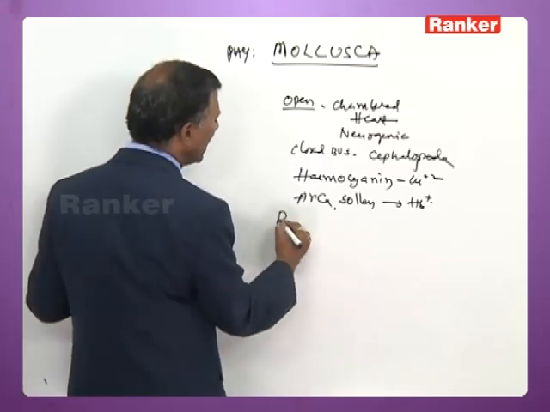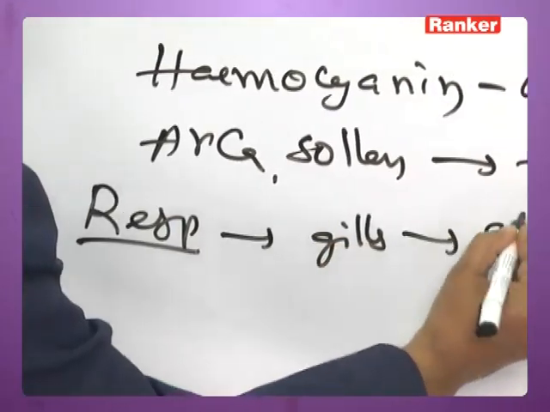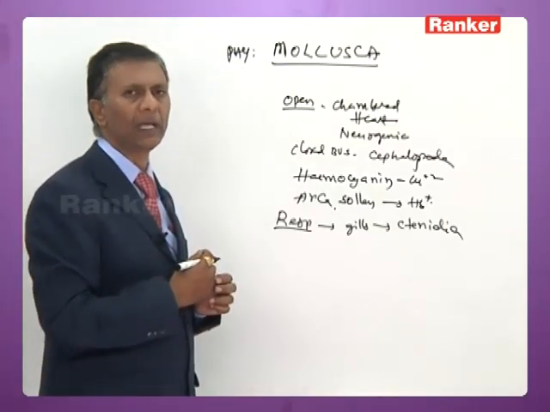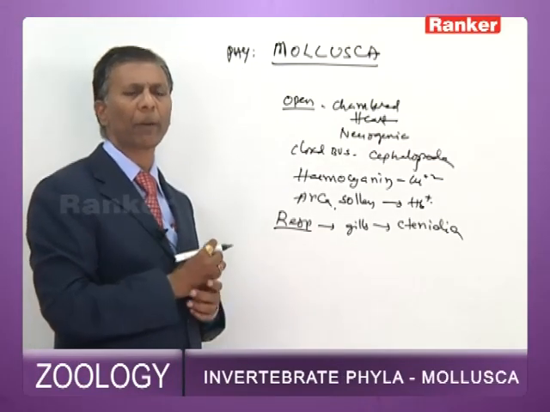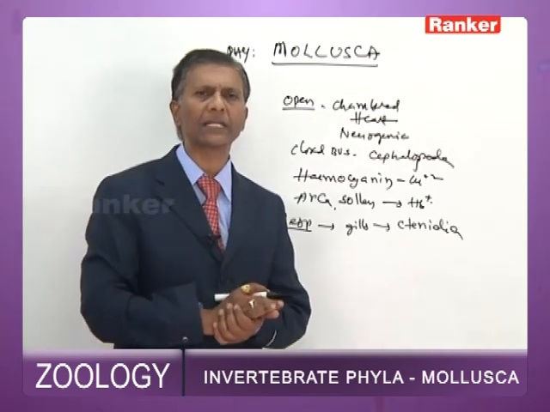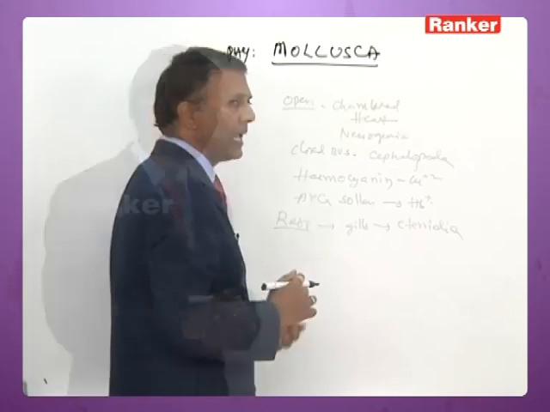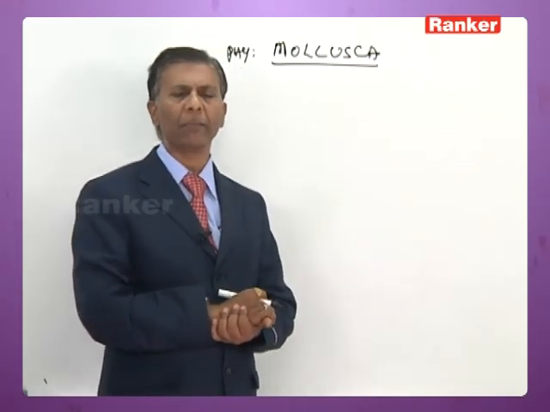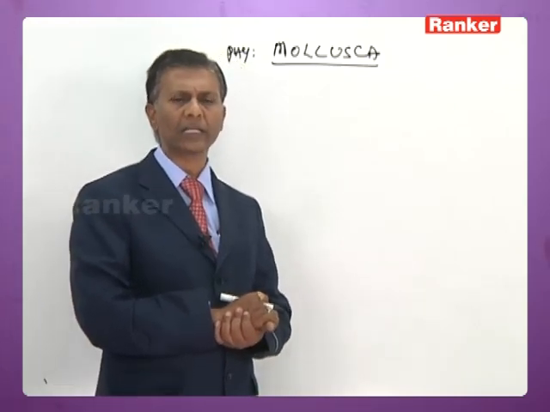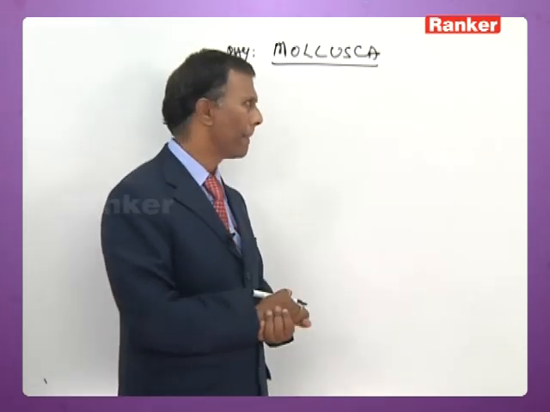Now, respiration in mollusca takes place by gills called ctenidia. They may be monopectinate or bipectinate. The only molluscan group which has both gills and lung is the gastropoda. That's why they are referred to as amphibious molluscans. Excretion in mollusca takes place by metanephridia or kidneys, and most of them are ammonotelic. Some snails are ureotelic, and sometimes they eliminate uric acid.